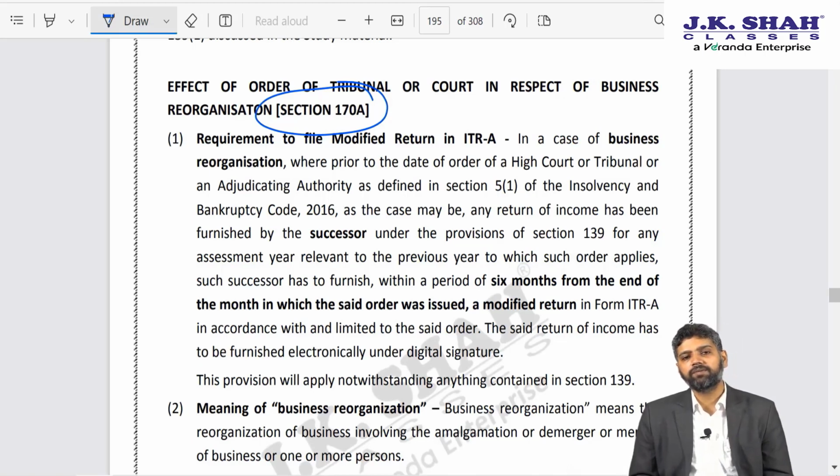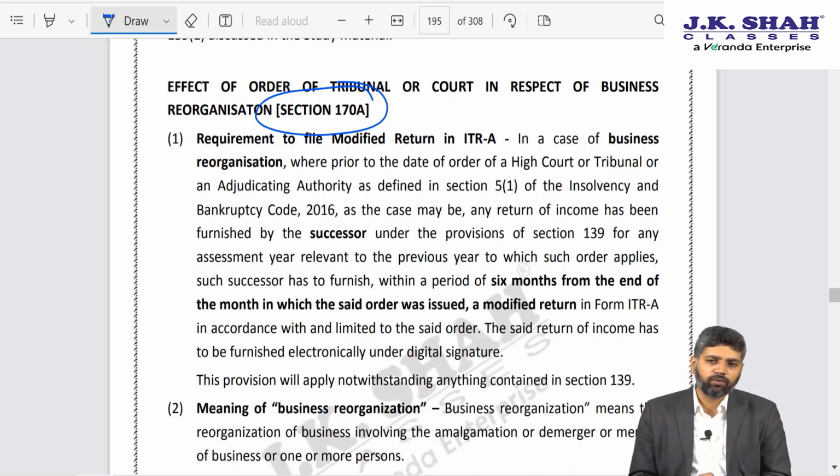First and foremost, to explain the first amendment, let me tell you a Supreme Court decision, that was Maruti Suzuki. The assessing officer, although he was required to know, many a times is unaware if a company has been amalgamated into another company, or some kind of demerger or business restructuring has taken place.